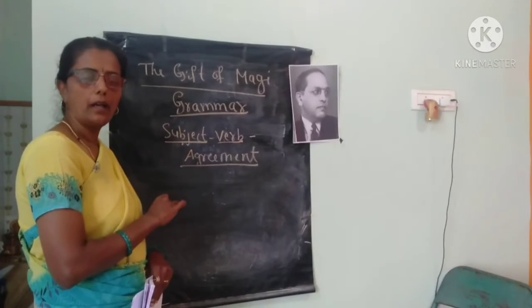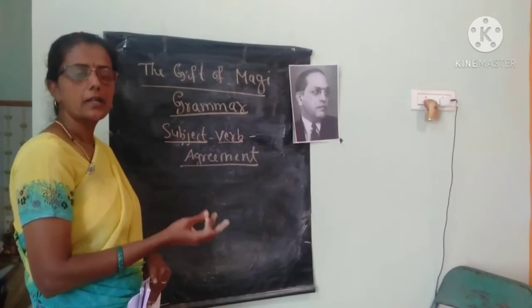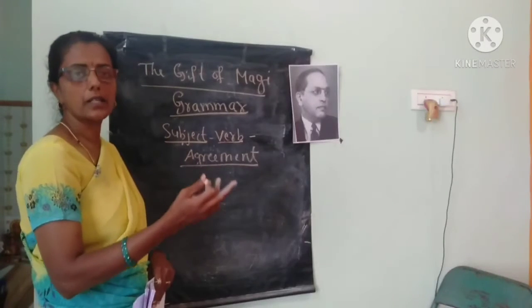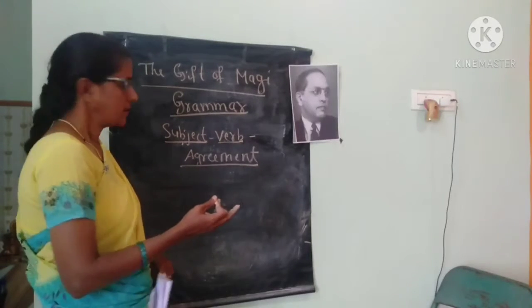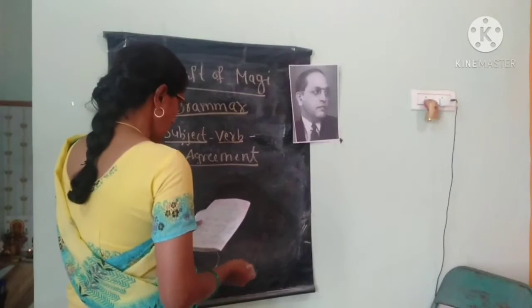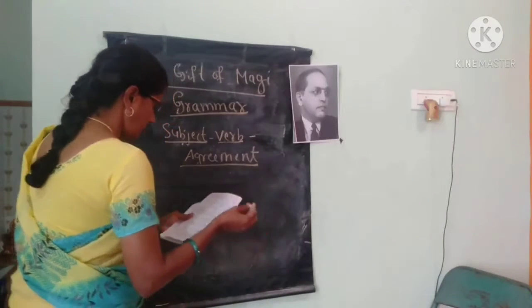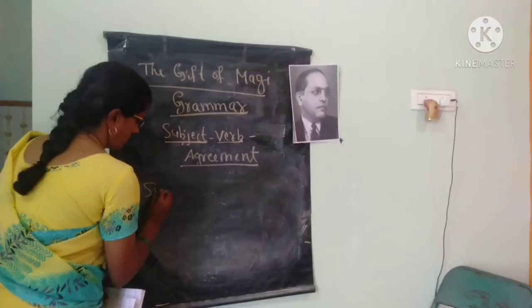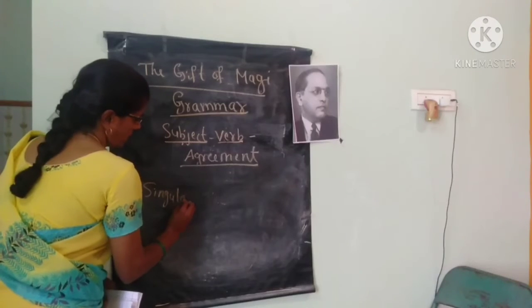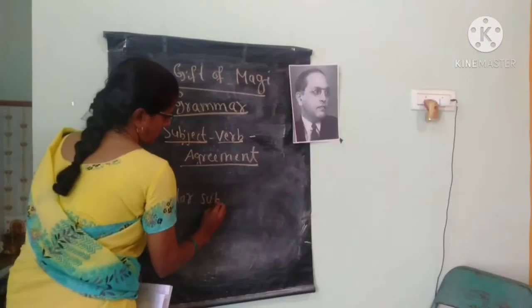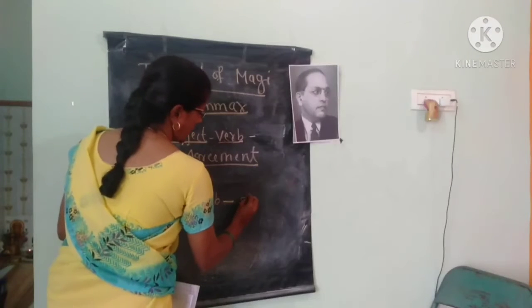If it is plural, you should use a plural verb. If it is singular, you should use a singular verb. Okay? See here. Singular subject, singular verb.